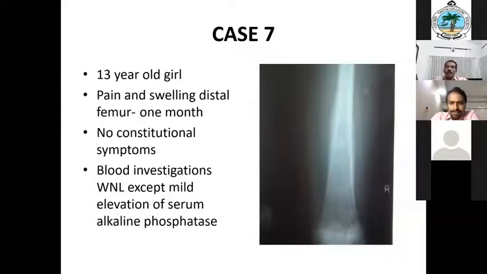Always, common things are common. I am very happy that somebody said osteomyelitis first, but I have written here blood investigations within normal limits. If it is osteomyelitis, ESR and CRP will be elevated, and here there is only a mild derangement. Even then, I may keep my first diagnosis as osteomyelitis, because nowadays we are not getting a virgin case. We mostly get cases treated with antibiotics and so on, so the investigation findings may be altered. So common things are common. Always think of common things. And osteomyelitis, osteosarcoma, Ewing sarcoma: these are the 3 possibilities you have to keep in mind.